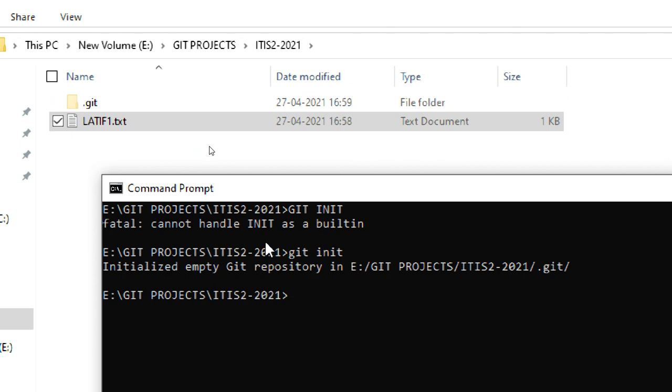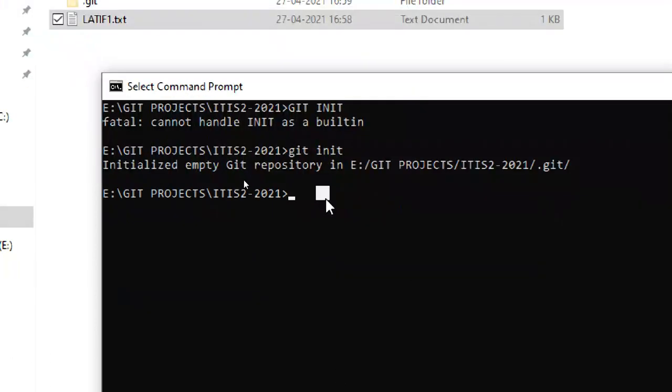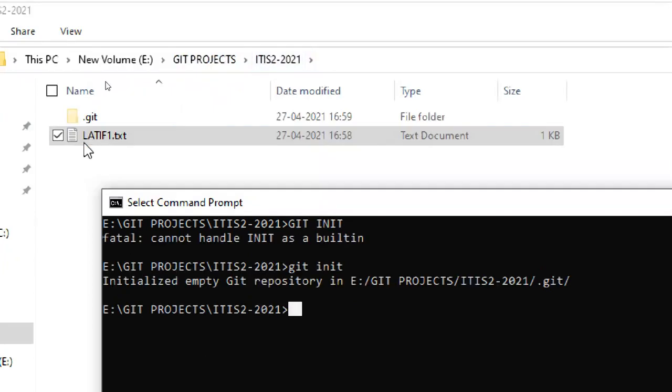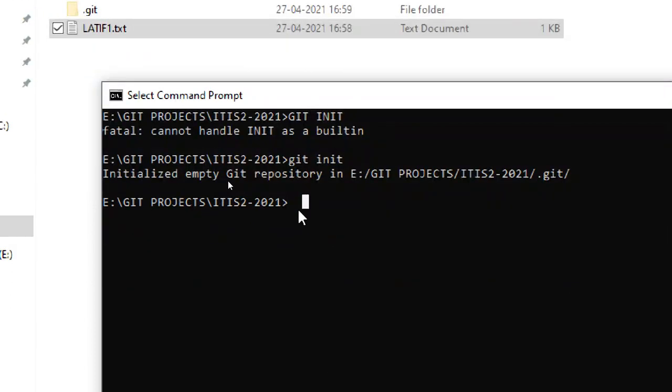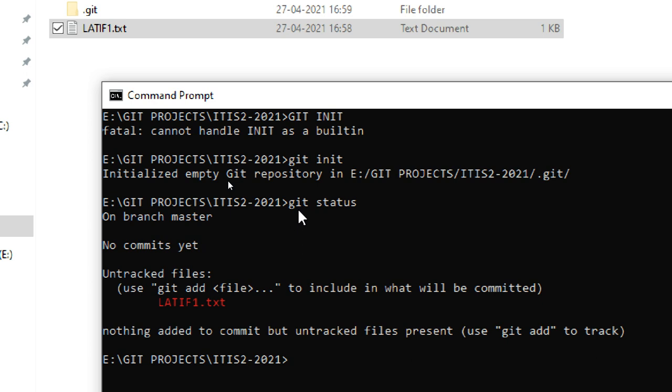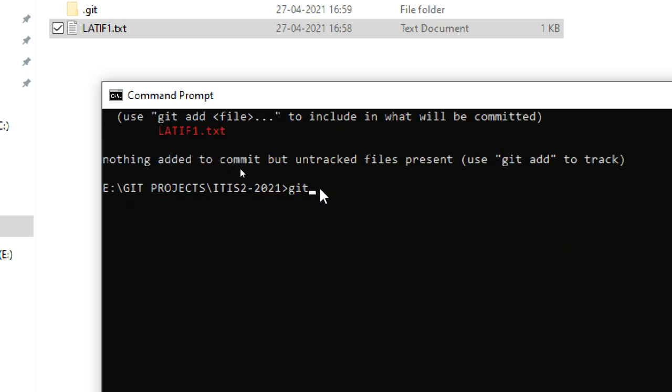If you see, it is a lighter color. It is just the git local repository that is created. So initially this folder and this data is in the working folder, and this is the local repository. First the local repository. Next, git add space dot means I'm adding the data. I didn't check the status, but if you want, you can check the status also. Status means in the working directory there is a file, but it is not in the git repository.